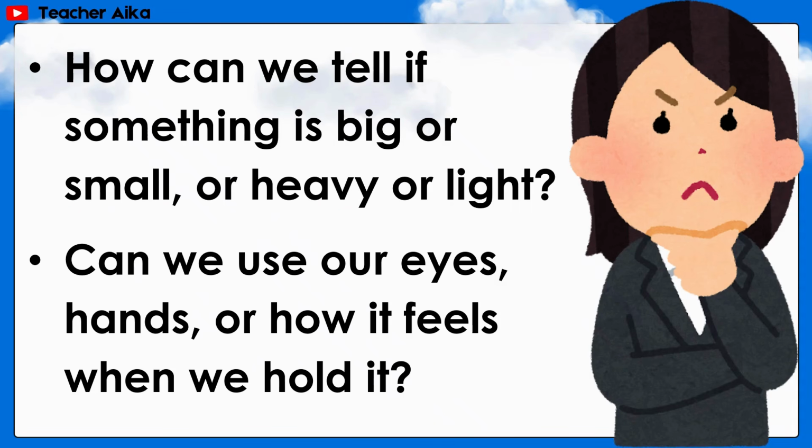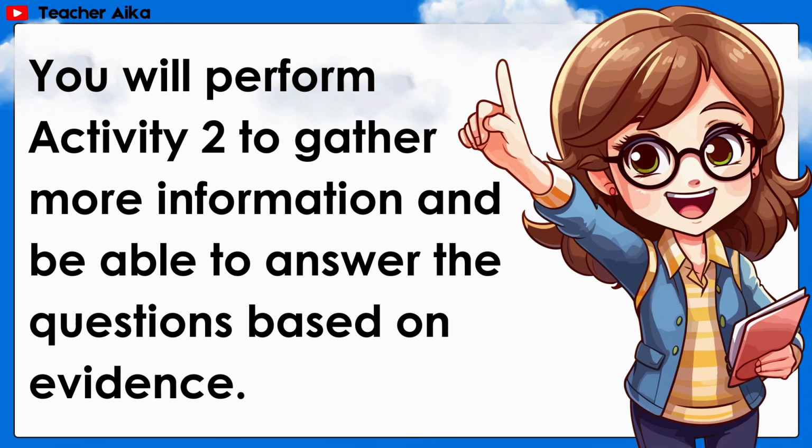How can we tell if something is big or small, or heavy or light? Can we use our eyes, hands, or how it feels when we hold it? You will perform activity 2 to gather more information and be able to answer the questions based on evidence.